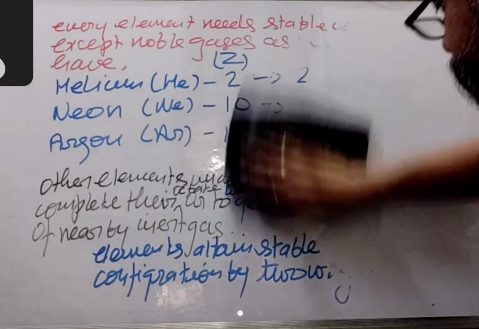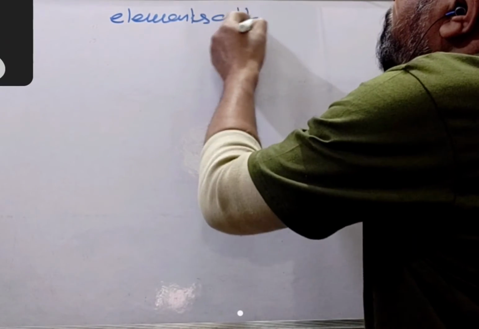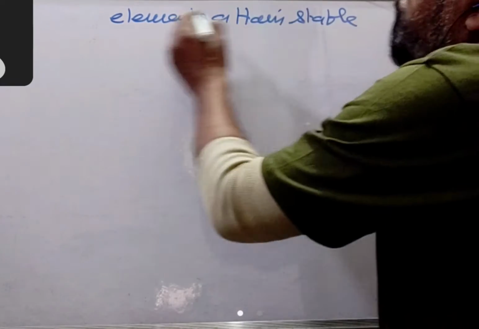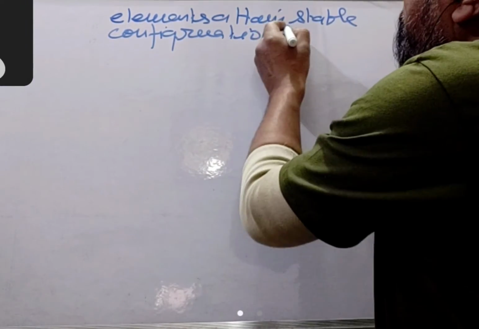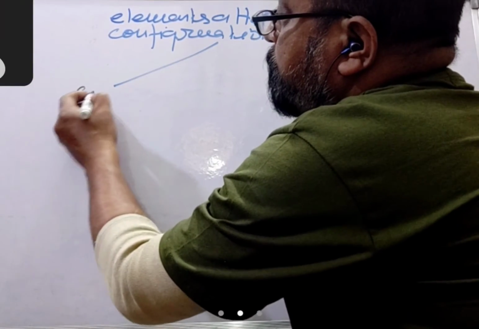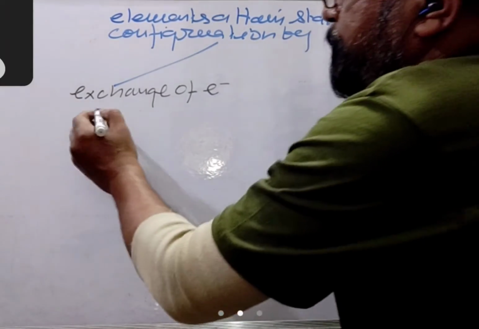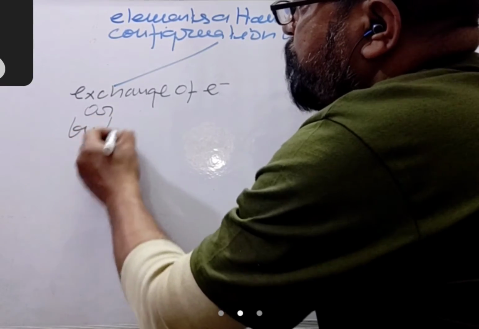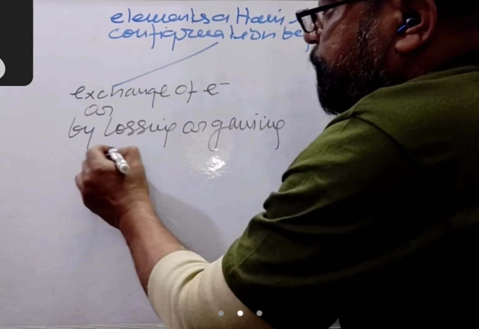First, elements attain stable configuration by exchange of electrons, that means by losing or gaining electrons, right?